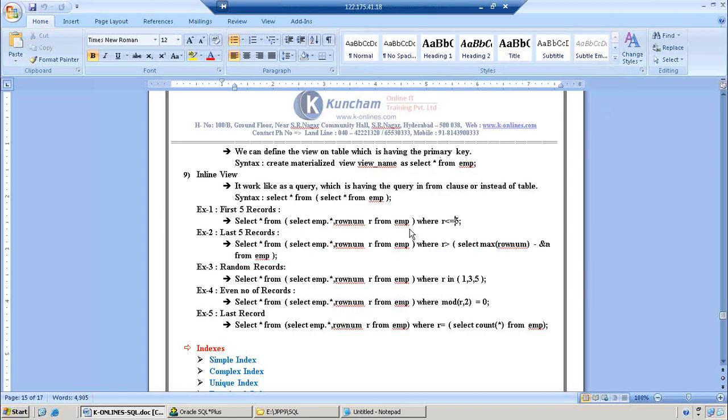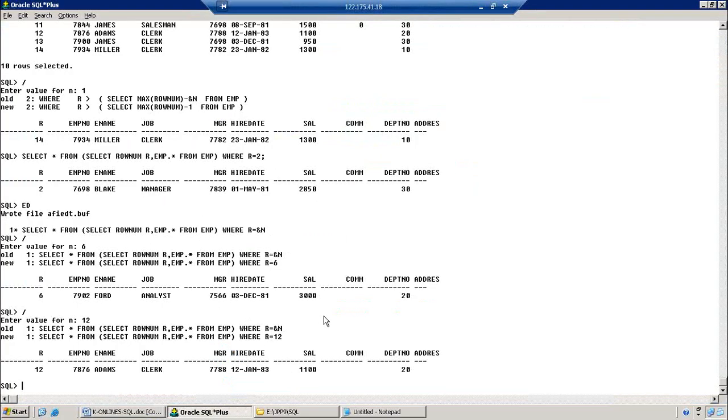So what is the use of that? Regarding inline view, observe this one. For inline view we don't have any proper syntax. Apart from this, for each and every view, like materialized view or whatever it may be, around 10 views are there, each view has a syntax.